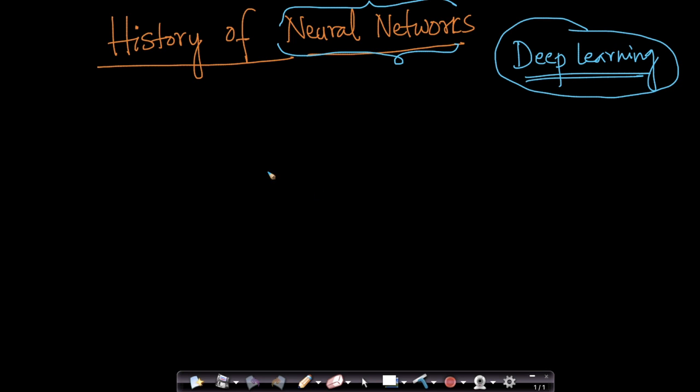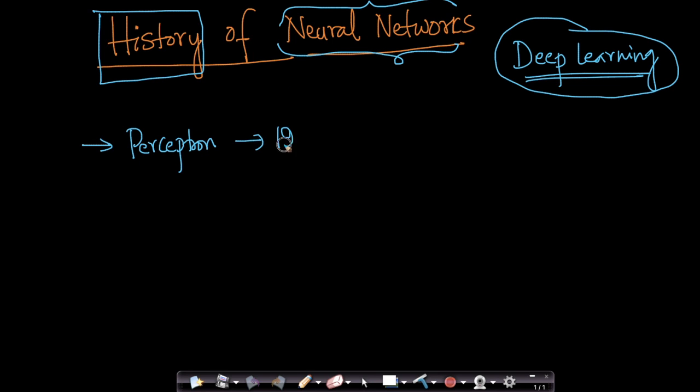But before we understand this whole area of neural networks over the next few chapters, let's get a little perspective on the history. Understanding the history will give us a much better appreciation and understanding of neural networks themselves. So the very first simplest model, which we can call a neural network based model, is called the perceptron. That was designed in 1957 by a mathematician called Rosenblatt.